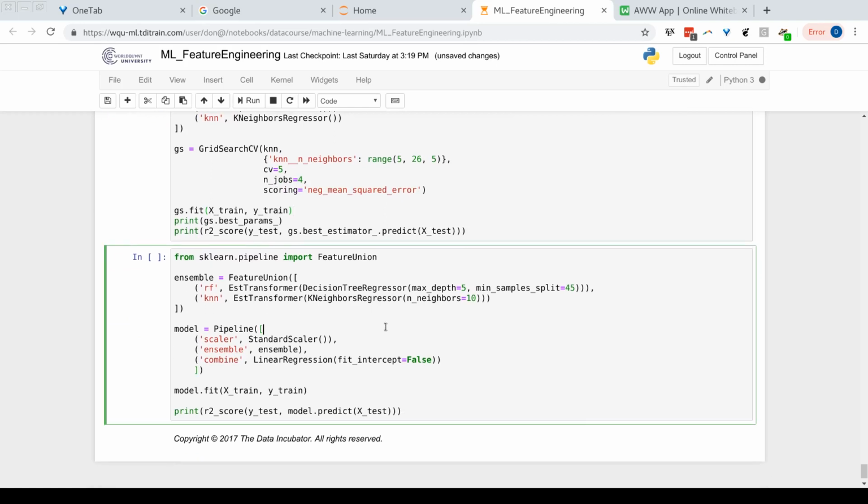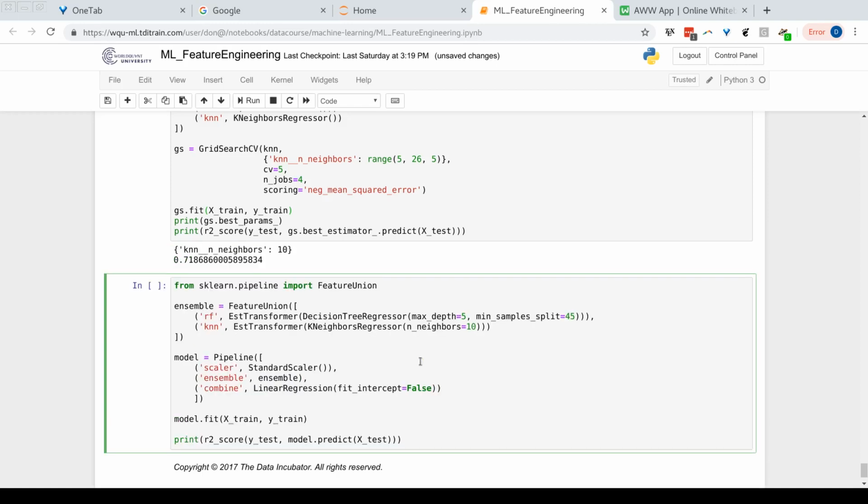So let me talk about what's happening here. We're going to construct 2 different transformers. This estimator transform based upon decision tree regressor, and one based upon the k nearest neighbor regressor. And then our workflow is we scale the data, and then we pass it to this ensemble. We call this ensemble. And then we pass it to linear regression to learn how to best blend the 2 models.